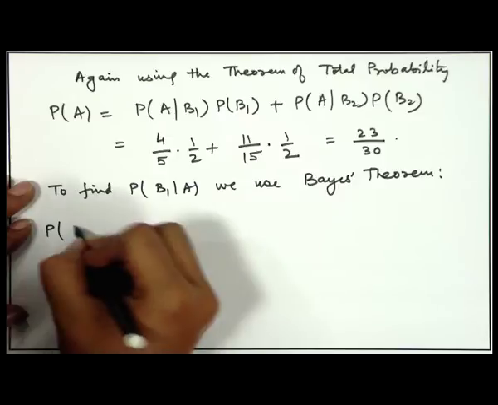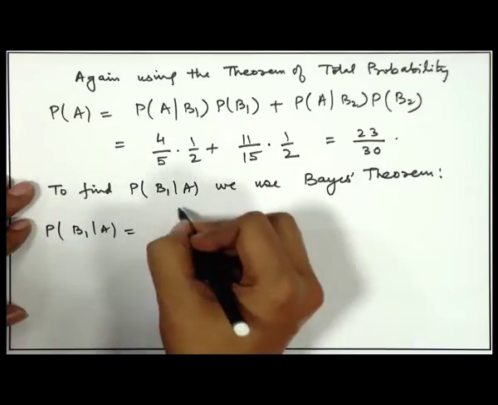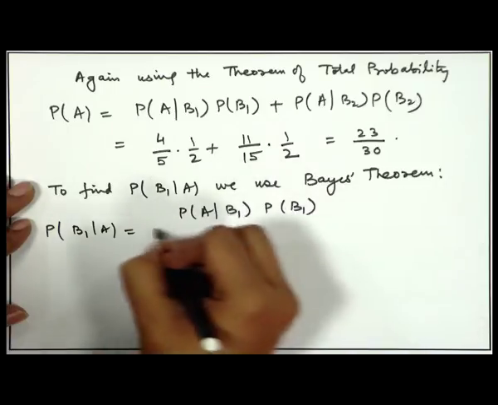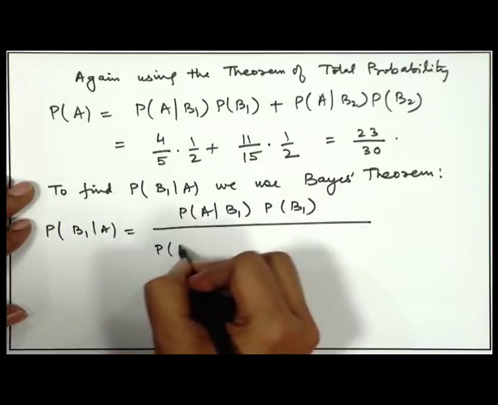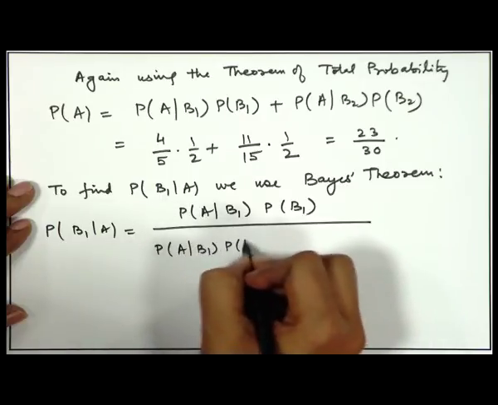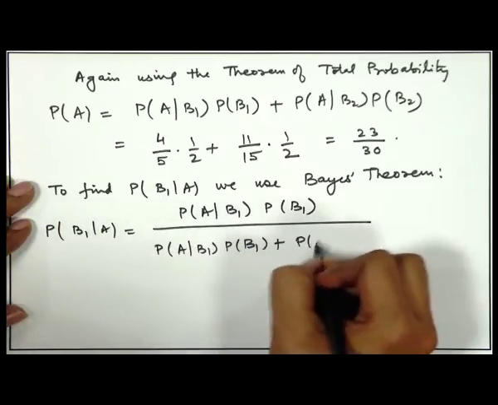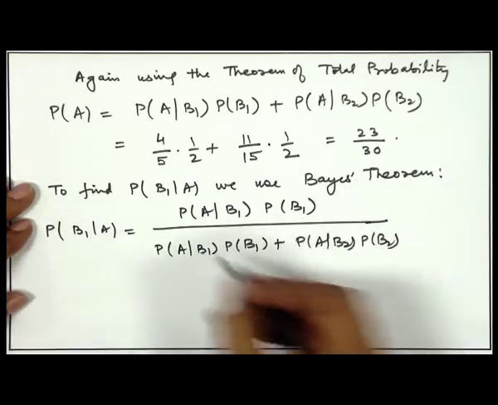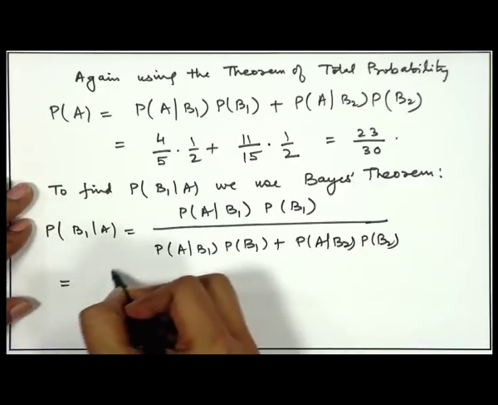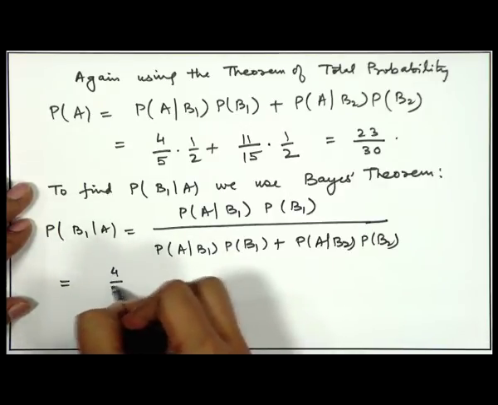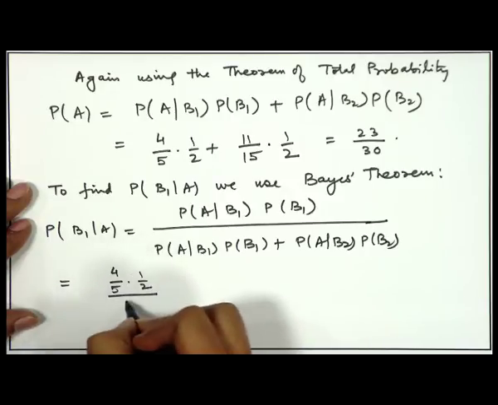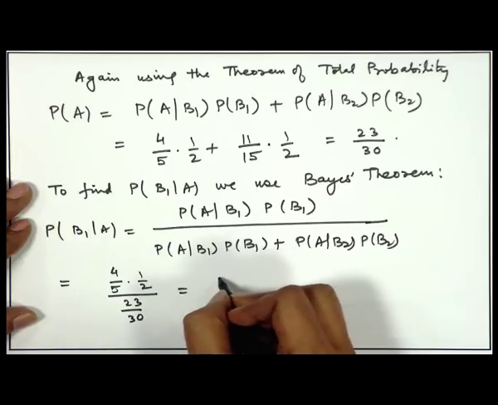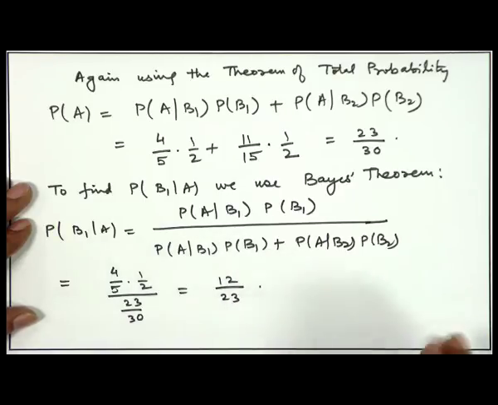So, probability of B1 given A, that is equal to probability of A given B1 into probability of B1 divided by probability of A given B1 into probability of B1 plus probability of A given B2 into probability of B2. So, if we substitute all the values here, that is 4 by 5 into 1 by 2 divided by 23 by 30, that is equal to 12 by 23.